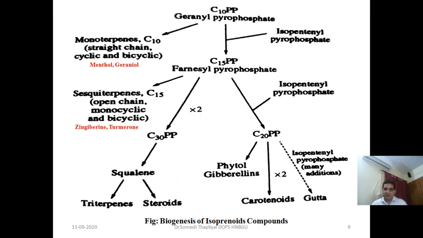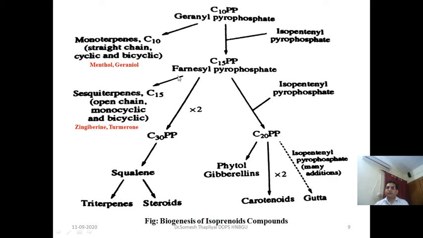Now this diagram is showing the role of geranyl pyrophosphate in the biosynthesis of various categories of compounds which belong to isoprenoids. Monoterpenoids contain a total of 10 carbon atoms. So directly from geranyl pyrophosphate we can obtain monoterpenes, for example menthol, geraniol. Then if we add isopentyl pyrophosphate to geranyl pyrophosphate, we will obtain farnesyl pyrophosphate, which contains a total of 15 carbon atoms.